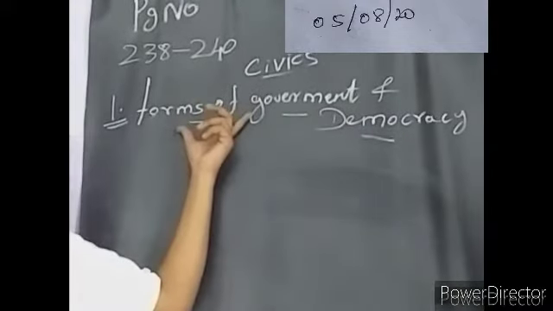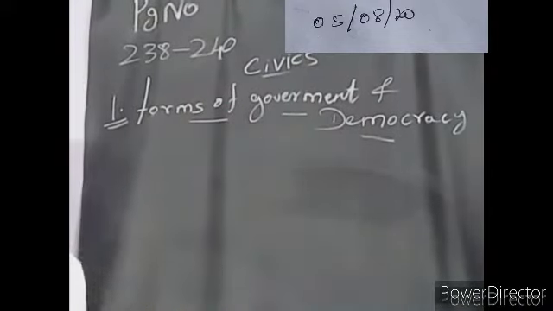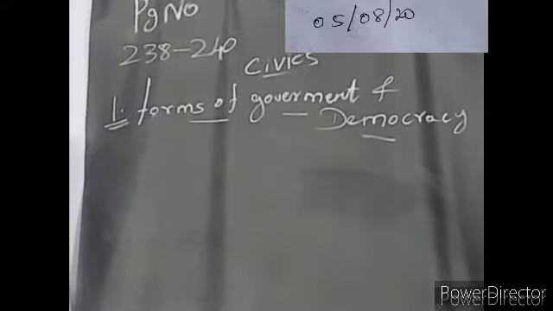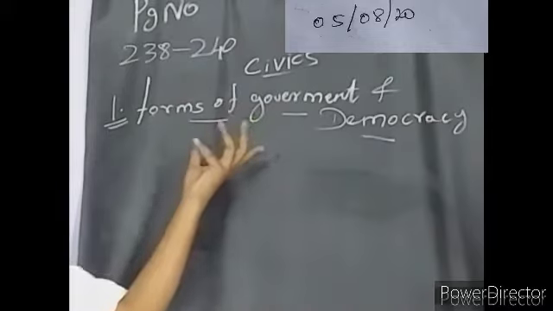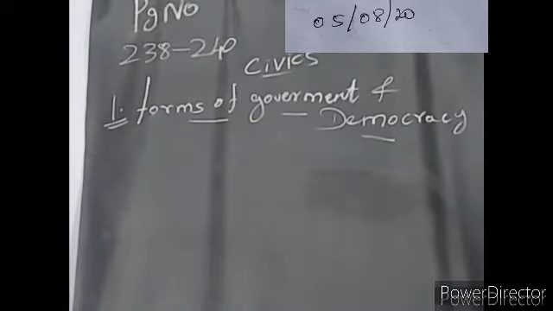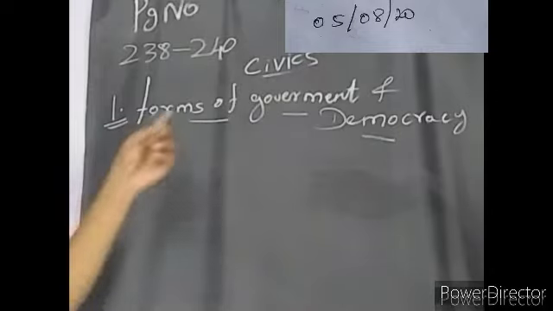Before that, forms of government. What are the forms of government, sir? We have a different number of countries in the world, and each and every country has a different type of administration. That's a government, actually. That's the forms of government. So, what are all the types of government? What types of administration are available across the globe? That only we are going to see in the first topic.